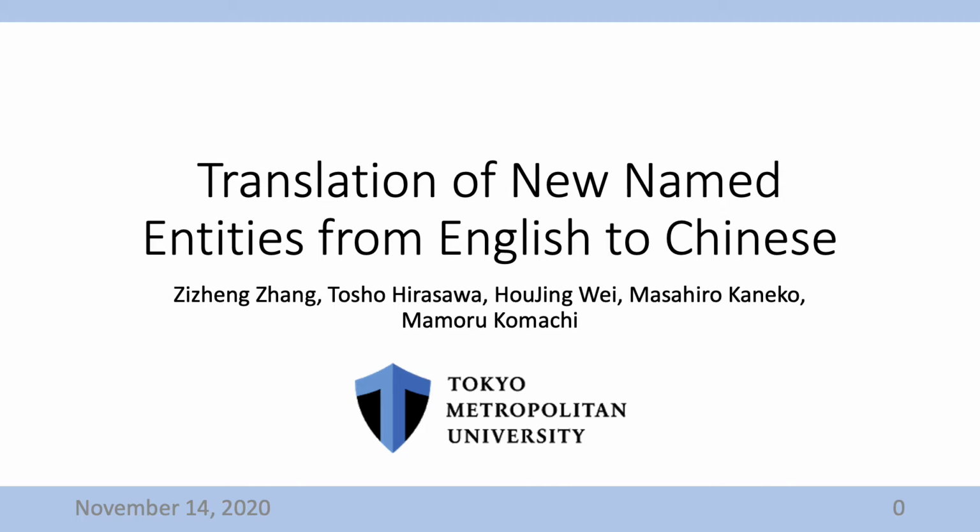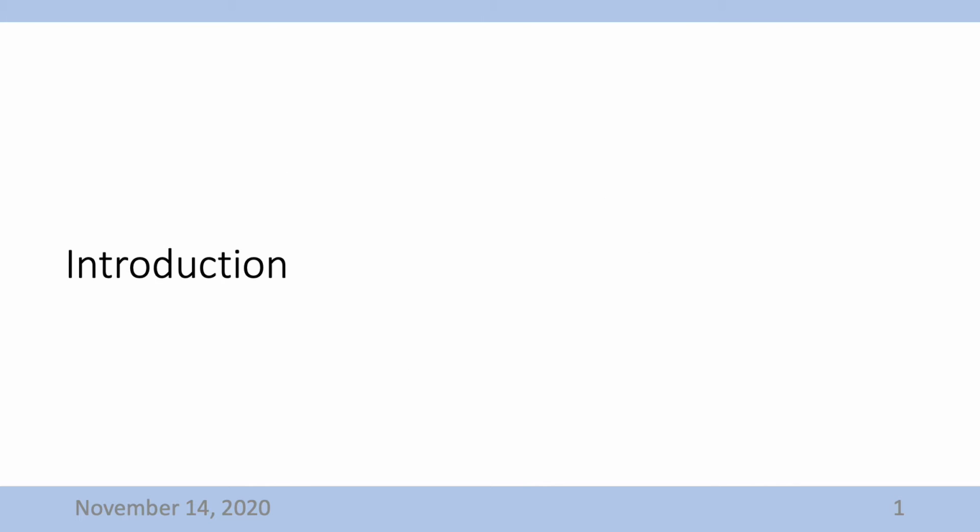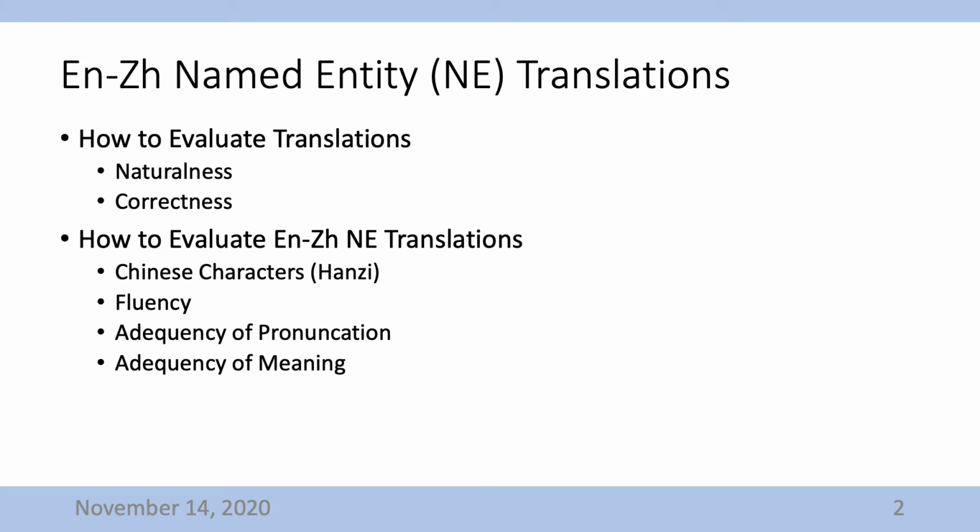I would like to share my paper, Translation of New Named Entities from English to Chinese. Introduction. As new things are being created and new words are constantly being added to language worldwide, translating them into different languages is a considerable task because it is not practical to translate them all manually, especially translating from an alphabetic language such as English to Chinese. Appropriate Chinese characters must be assigned, which is costly compared to other language pairs.